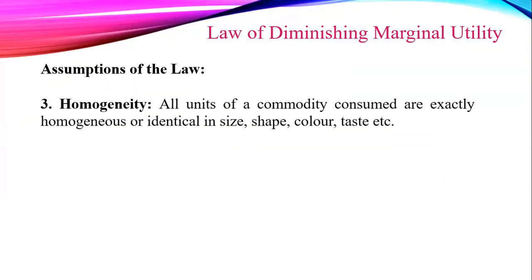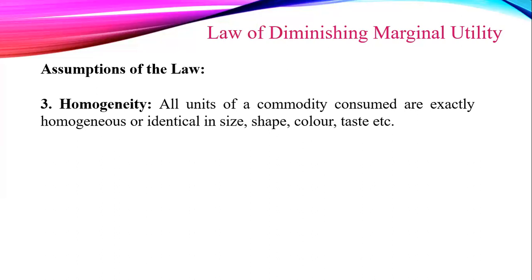Next assumption, homogeneity. It means all units of a commodity consumed are exactly homogeneous or identical in size, shape, color, taste, etc. All units of a commodity must be identical in all respects, such as quality, shape, size, color, taste, and so on. If there are differences in units consumed, the marginal utility may not diminish.